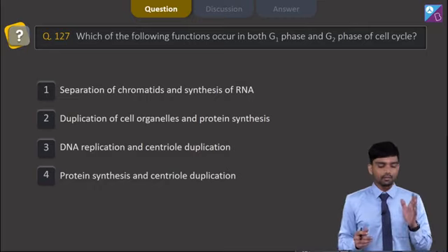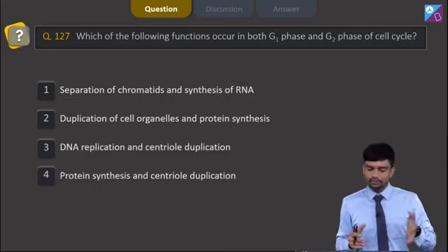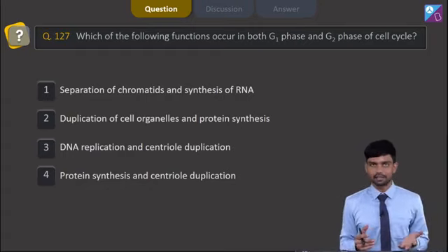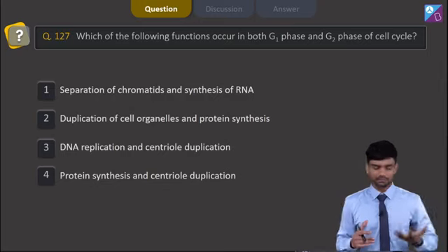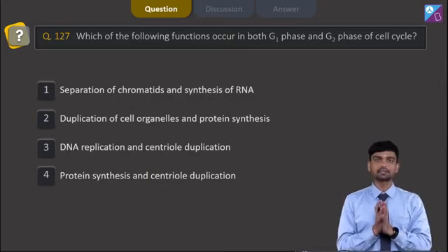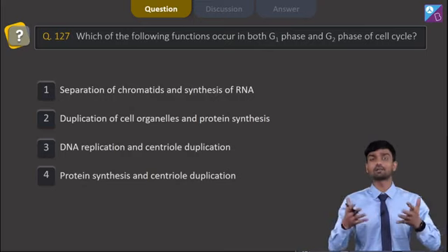We move to question number 127, which says, which of the following functions occur in both G1 phase and G2 phase of a cell cycle? When I'm talking about G1 and G2, these are representing interphase of the cell cycle. And here we will understand that the cell is actually not dividing but is preparing for division.